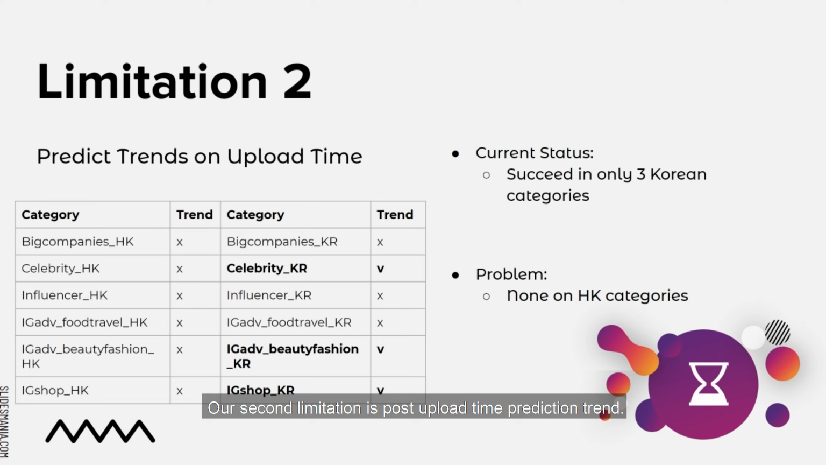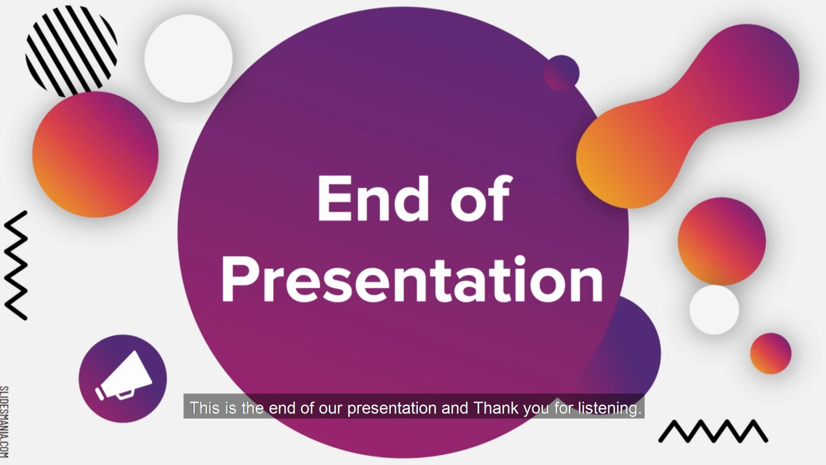Our second limitation is post-upload time prediction trend. As shown in our table, our current problem is that we only have 3 Korean categories that can predict post-upload time and don't have any Hong Kong categories that can predict post-upload time trend. This is the end of our presentation, and thank you for listening.